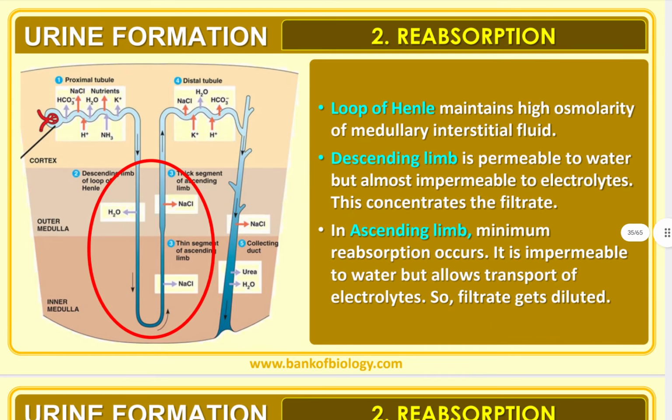Now, the loop of Henle maintains high osmolarity of the medullary interstitial fluid. The descending limb is permeable to water but almost impermeable to electrolytes. This concentrates the filtrate. In the ascending limb, minimum reabsorption occurs. It is impermeable to water but allows transport of electrolytes. They work oppositely, okay, so the filtrate gets diluted.